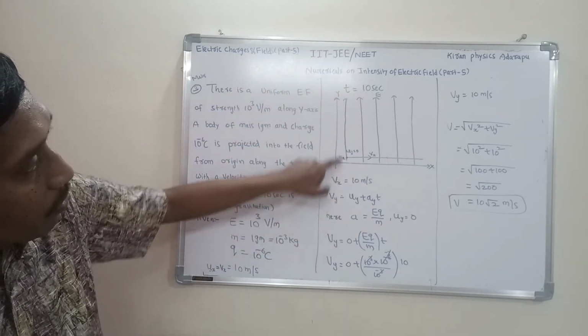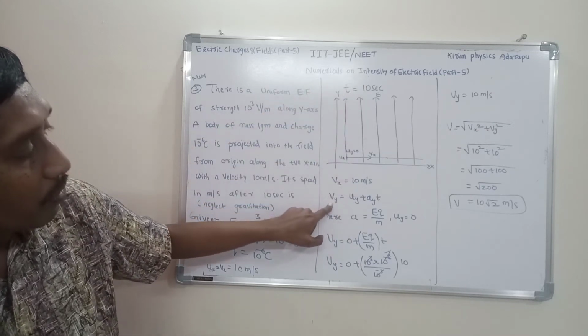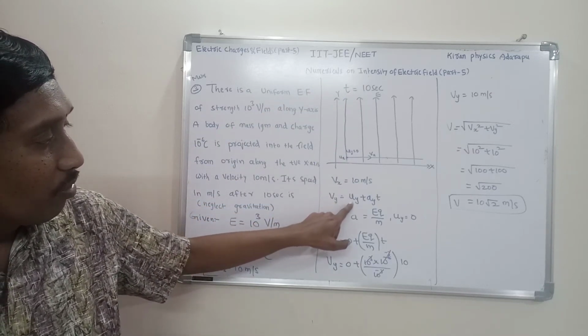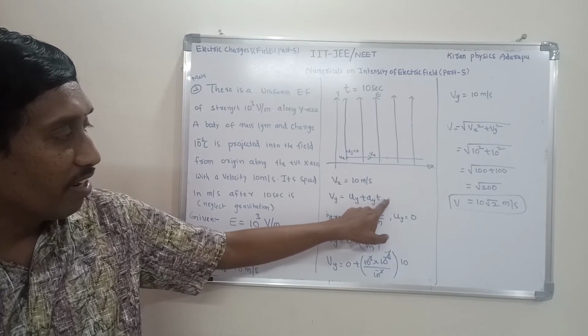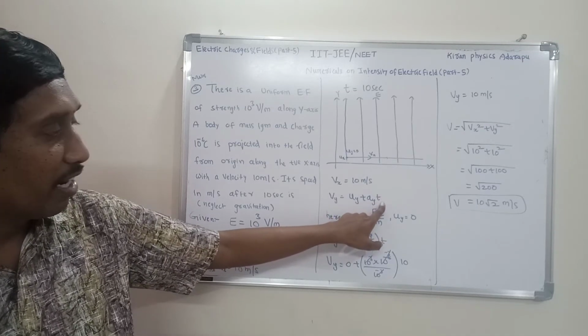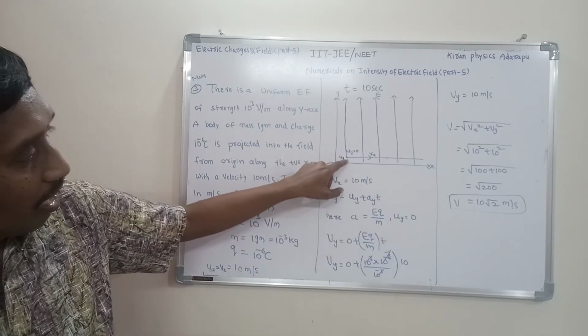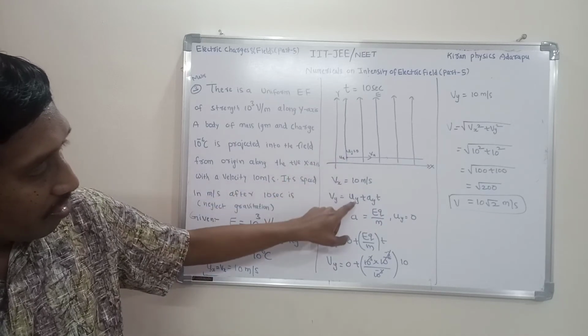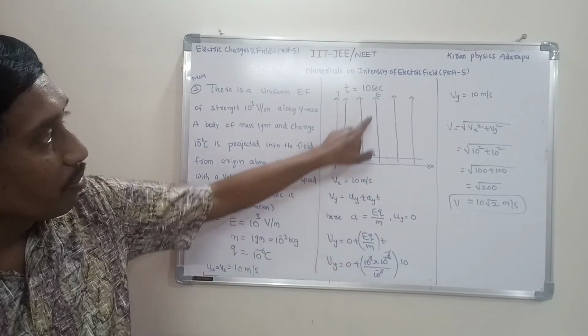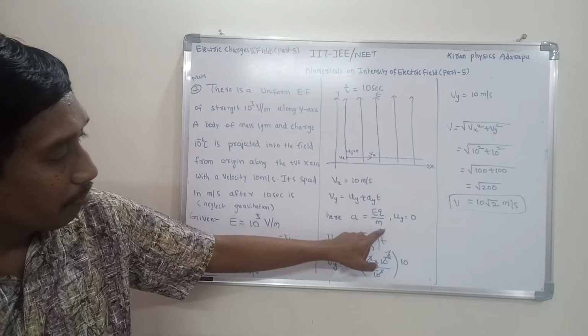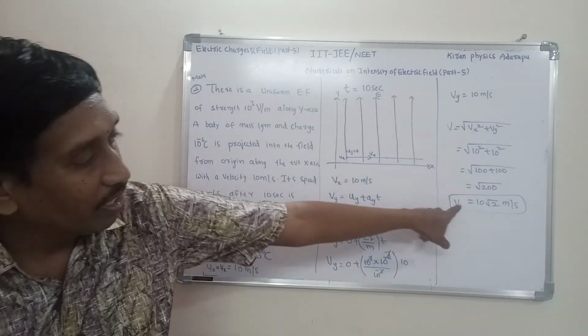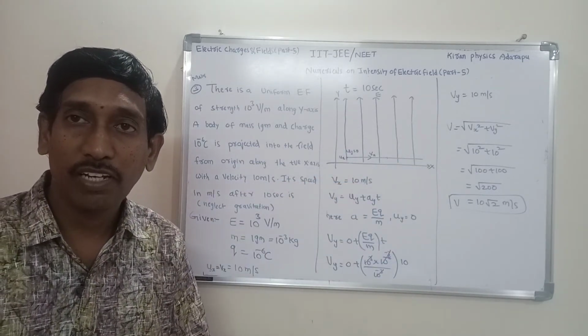Due to this electric field, the final velocity Vy is equal to uy plus ay into t, based on the first kinematic equation. Along the y-axis the initial velocity is 0 and the acceleration due to this electric field is Eq by m. Substitute and simplify, and finally you get it. Am I clear?